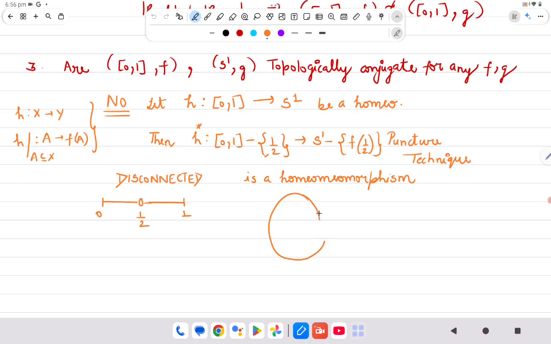Wherever this point lies, it doesn't matter to me, but it will lie somewhere on this circle only. Say it lies here.